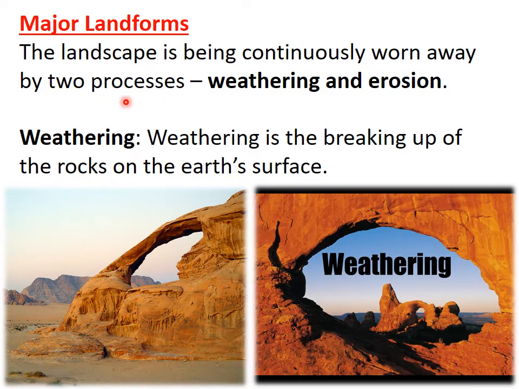Okay, children, repeat along with me. What are the two processes? The first one is weathering and the second one is erosion. Now we are going to see them one by one. First one is weathering. What is weathering? Weathering is the breaking up of rocks on the earth's surface.